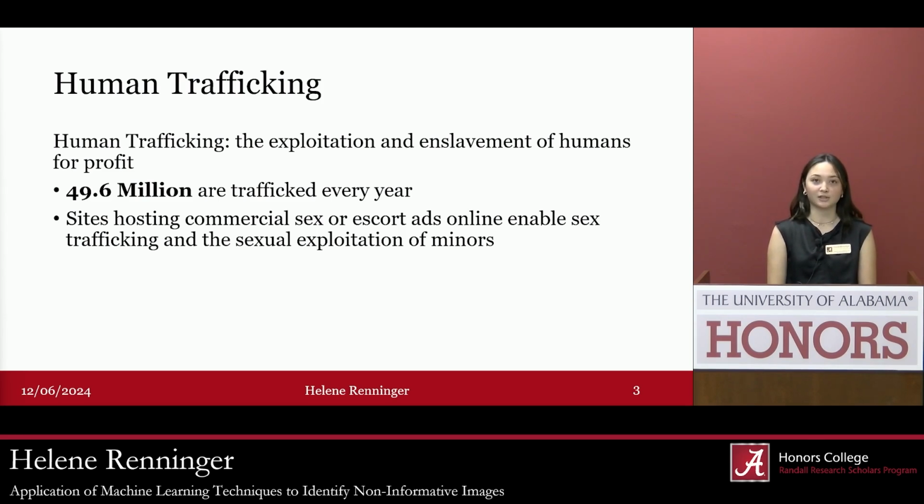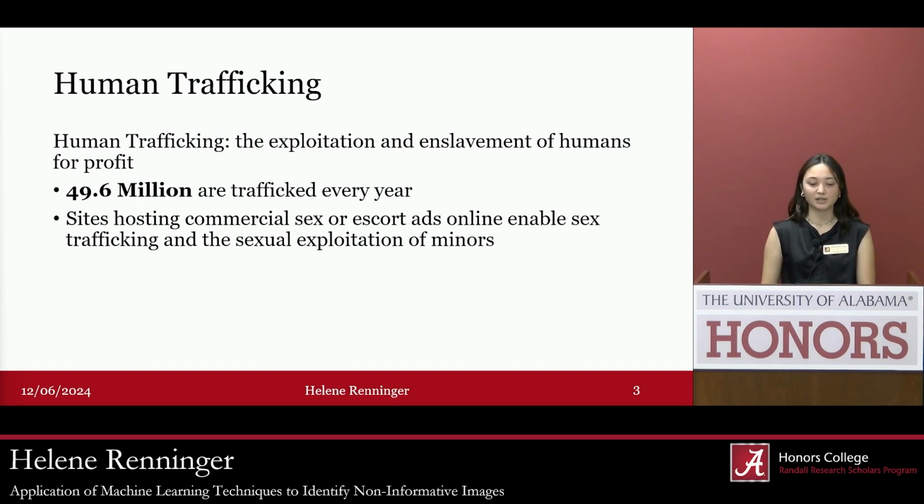Currently, law enforcement lacks the resources to perform analysis on the millions of ads that can be pulled from these sites every single day. And when a site is shut down, traffickers tend to just move to the next biggest site. And these sites are typically hosted in countries where prostitution may be legal. However, they are unable to accurately determine if human trafficking is occurring or control that on the site.